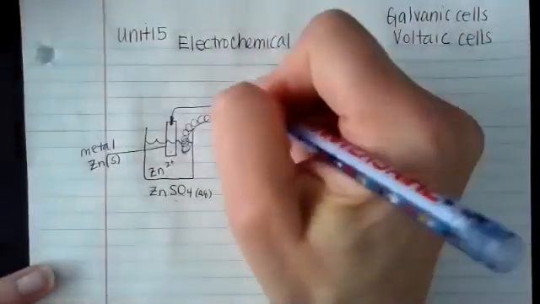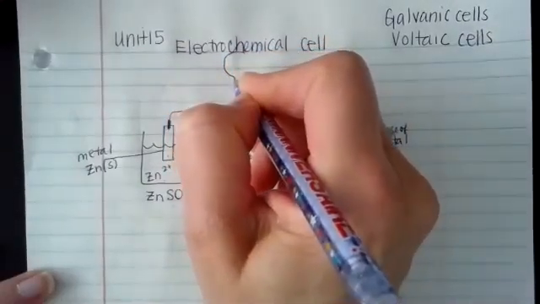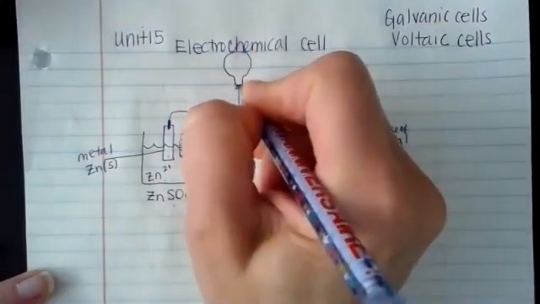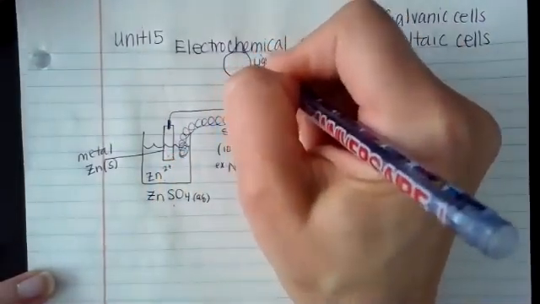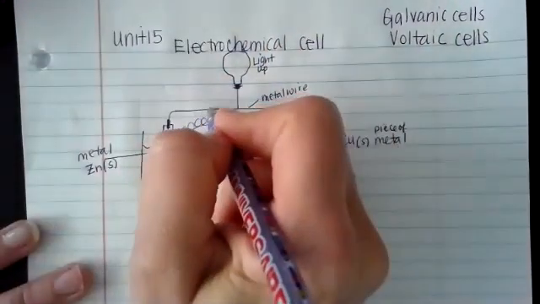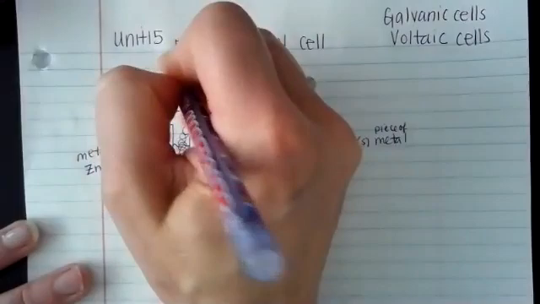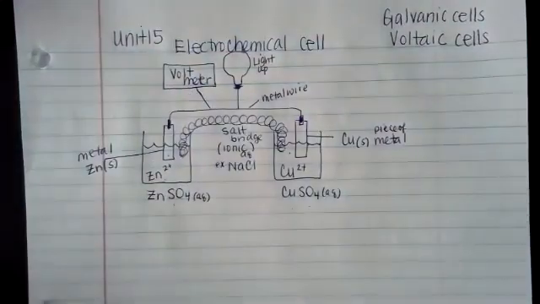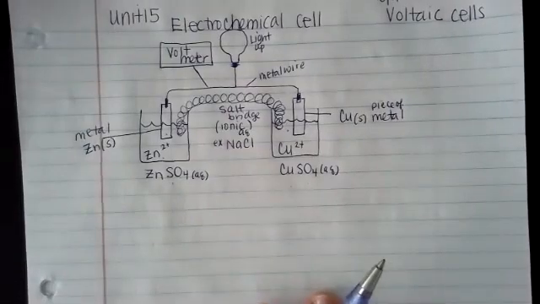On this metal wire, if I connected, okay, remember Mrs. Selkson is a chemist, not an artist. So if I connected a light bulb, this would light up if the electrons were flowing, right? What we're going to do in class is we are actually going to connect a box called a voltmeter that you may have seen in physics class. And that voltmeter is going to be measurable. We'll be able to see the voltage. So here's the setup. That's just a simple setup of what it looks like.